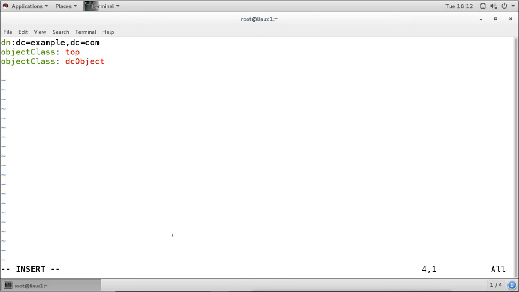Then again objectClass: organization. It is the organization. And this is the domain name for our domain. Remember to not give a dot here, and then this will be our domain controller.